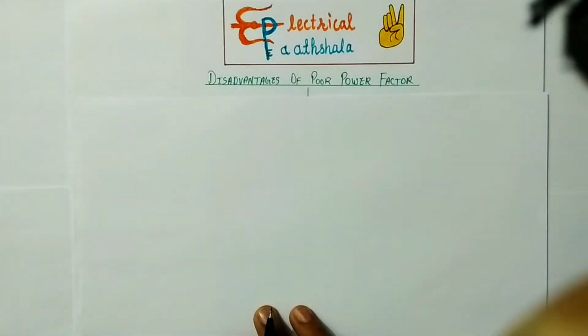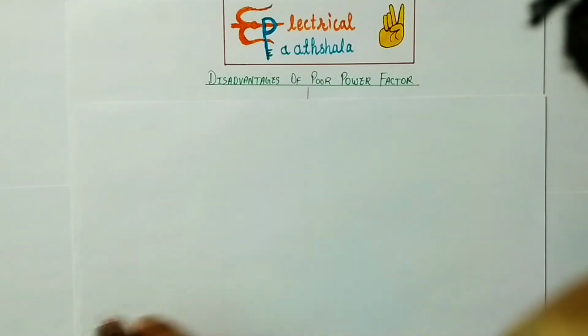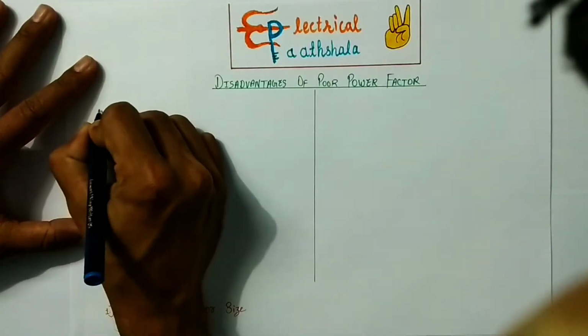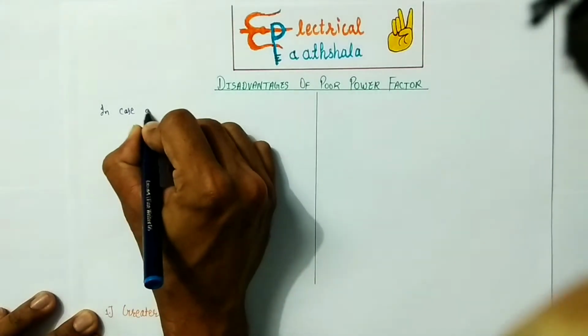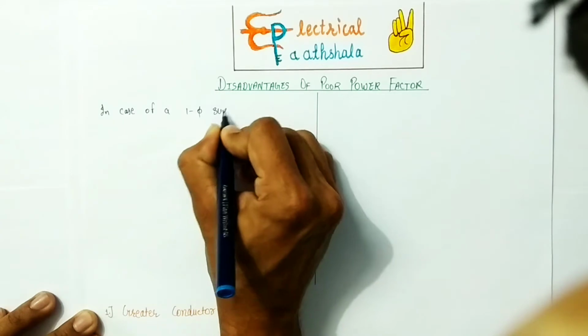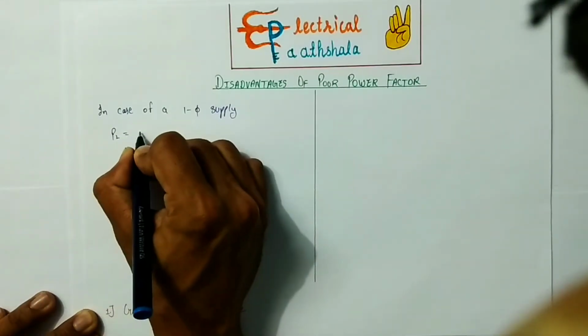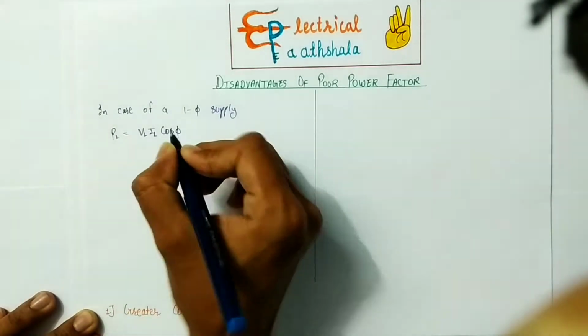So in an AC circuit, the power consumed by the load depends on the power factor, whether it is a single phase supply or three phase supply. For example, in case of a single phase supply, the power consumed by the load is given by VL IL cos phi.